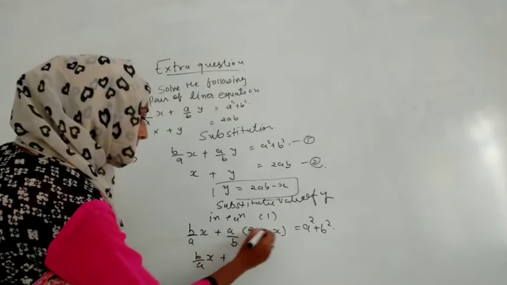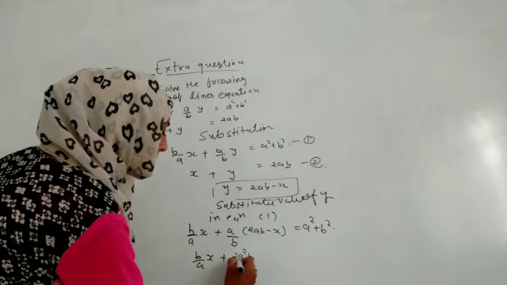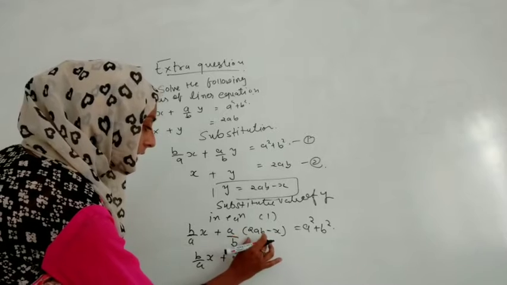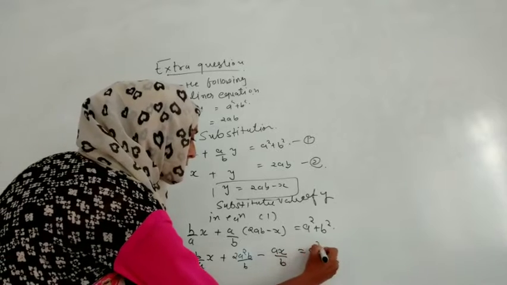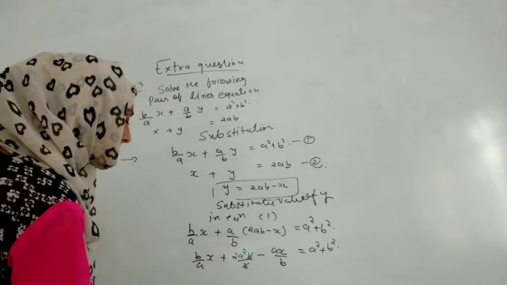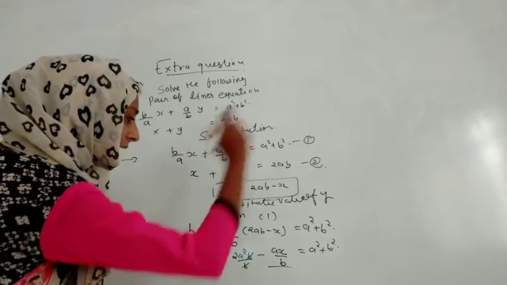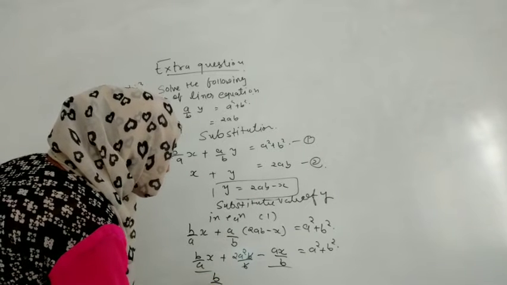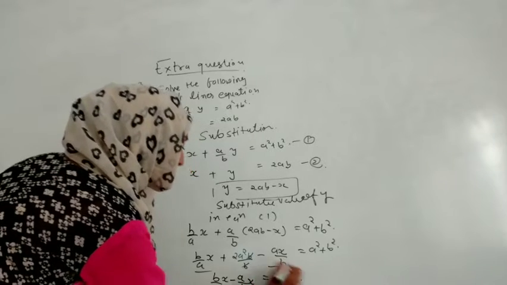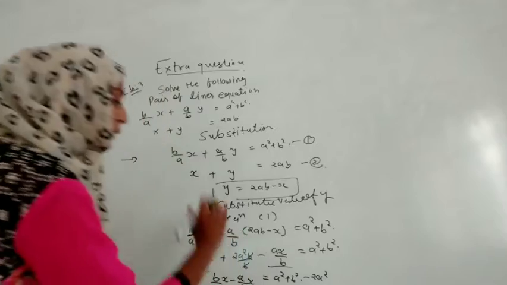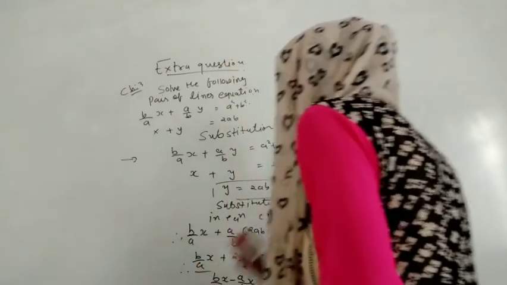Let us do the process. b by a x. Here, what will we solve? We can multiply this. So if we are multiplying, it will become 2a square by b by b. I just multiplied this with this term. Again we have to multiply it with x, so it will become ax by b, and that is equals to a square plus b square. Now b will cancel out. So here what we are getting is this: we will leave x here, and shift a to the other side. So we are getting b by a x minus a by b x, and that is equals to a square plus b square, and let us shift a square to that side, so it is plus, it will go there and become minus. That is, what we are getting, let us write again.